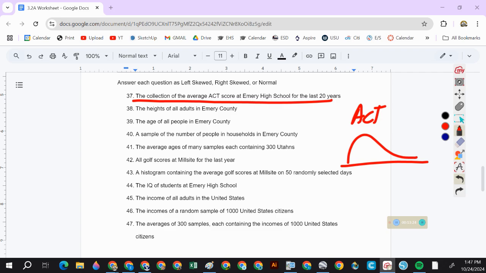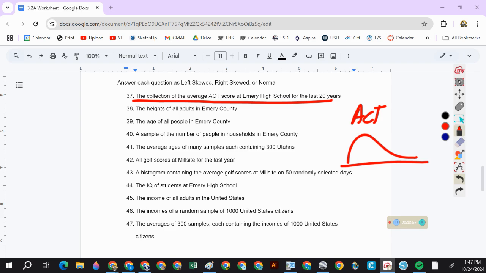Okay. All golf scores at Millsite for the last year. Left skewed. Why? Lots of people have high scores. Very few people have low scores. Okay. So that would be left skewed. A histogram containing the average golf score at Millsite on 50 randomly selected days. That'll be normal because it's a sampling distribution.